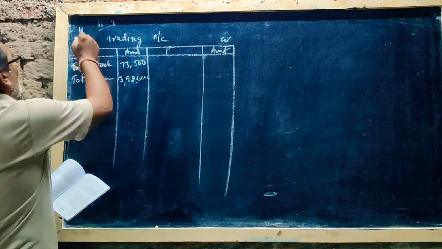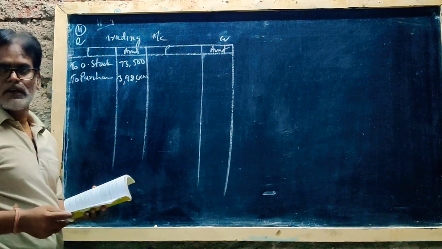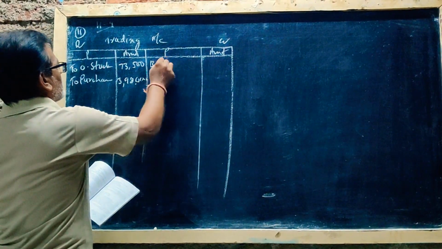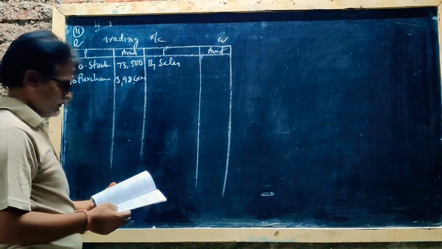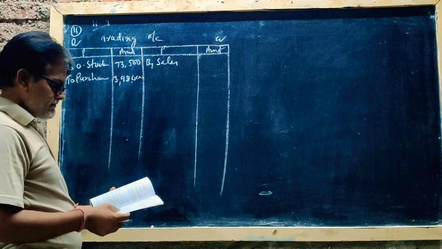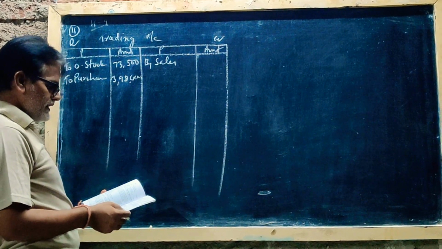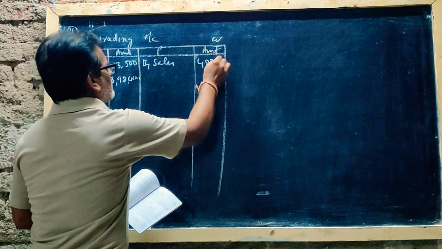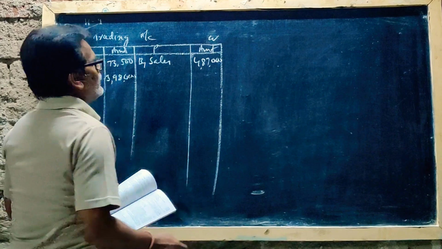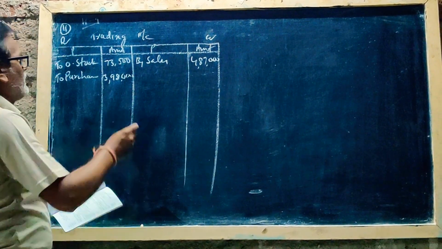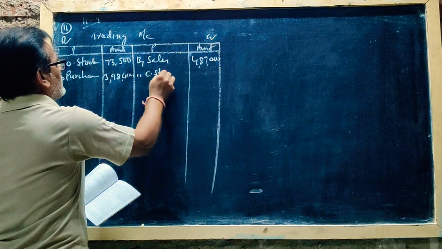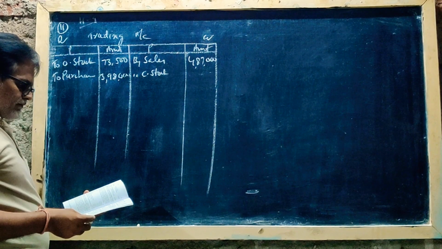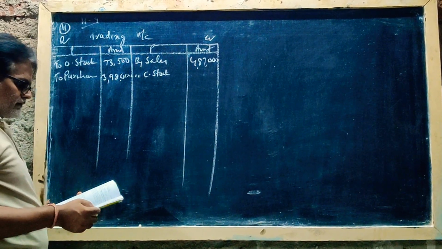Next, by sales 4,87,000. By closing stock, he has given the closing stock value 79,600.